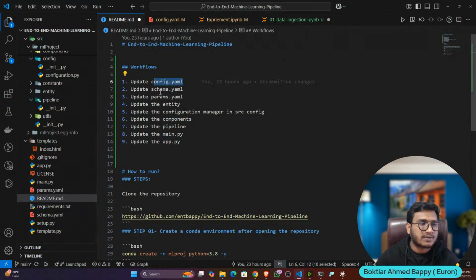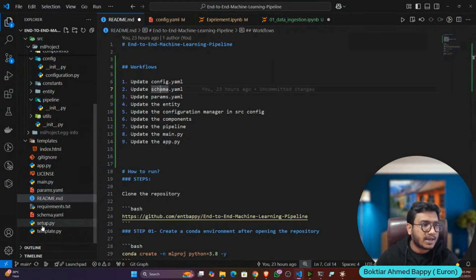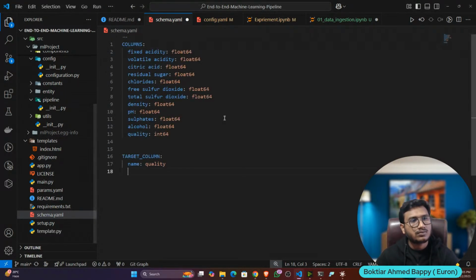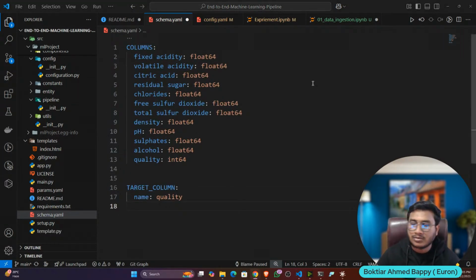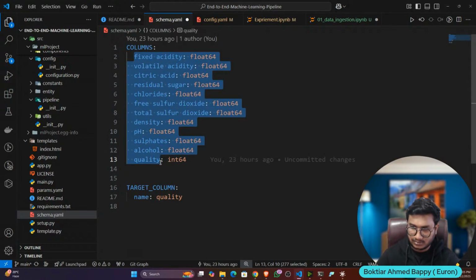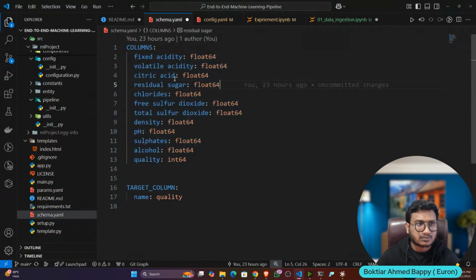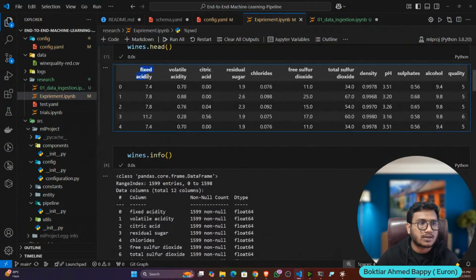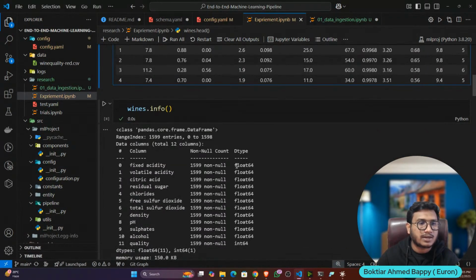Now let's update the second files, schema.yaml and params.yaml. Here you can see I have schema.yaml. Inside schema, let's mention my data schema, which I already prepared. Guys, I think you know what a data schema is. You have all the columns, I think 12 columns. All the column names: fixed acidity, volatile acidity, citric acid. You can get them from the experiment file, all the column names, even with the data types.